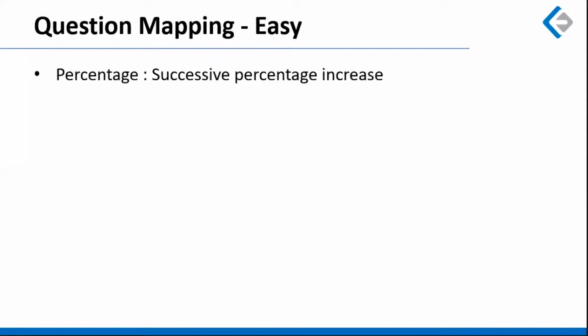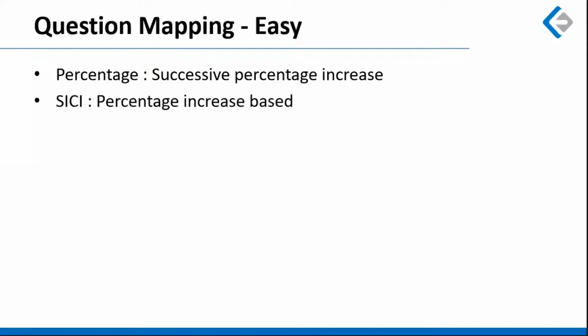There was the first question which was based on successive percentage increase. So this was a standard manufacturer, retailer, wholesaler kind of a question where everybody charges their percentage profit, and the customer is paying 4500. If the customer buys directly from the manufacturer, how much amount can he save?